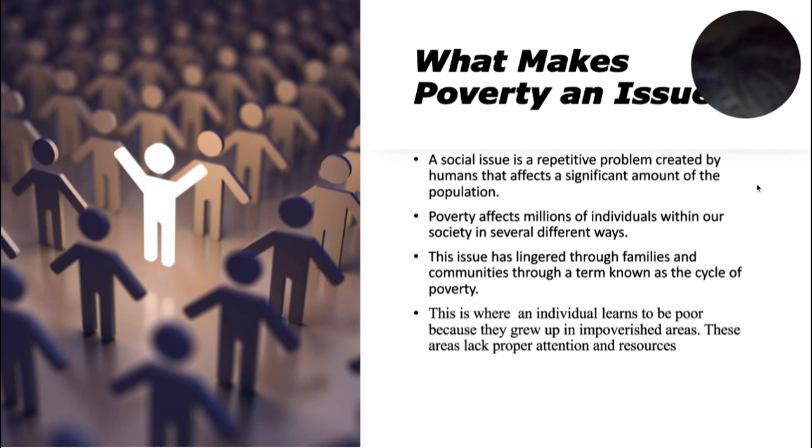So, an example of the cycle of poverty is someone growing up in poverty. So, let's say they live in a rural community. They're growing up in poverty, so they go to an impoverished school that lacks proper resources. And so that means they get a poor education. And then that poor education hinders them when they go out after graduation. If they graduate, it hinders them in their employment life and helps to continue that cycle.